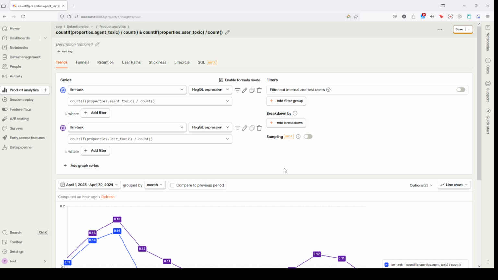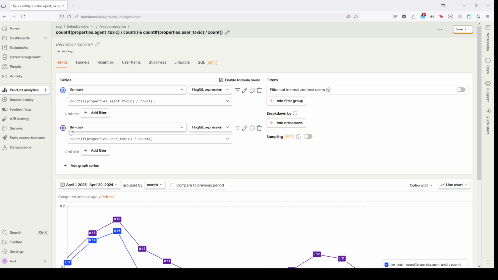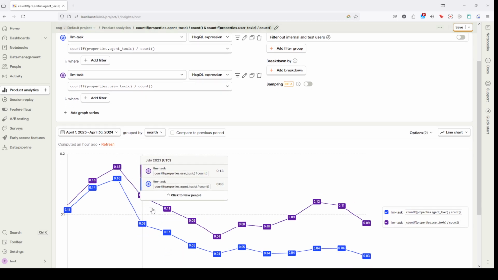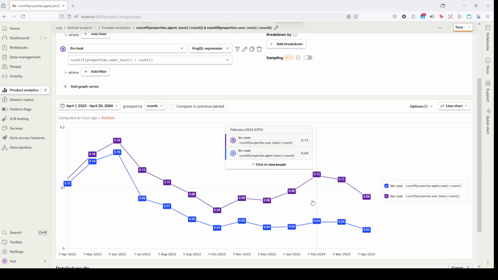And here, let's see, I can see that indeed when the user's toxicity goes up, which is the one in purple, so does the model toxicity. But you can see here in the later months, there is a growing gap between the two lines, meaning that the model in blue is most likely becoming increasingly resistant to toxic behavior, maintaining a lower toxicity rate when compared to the users.